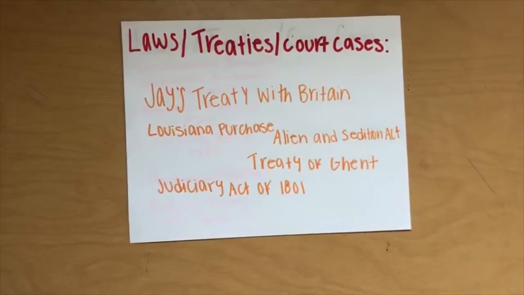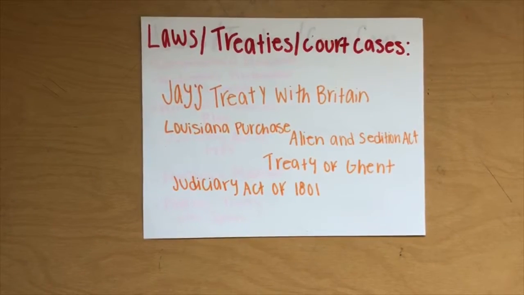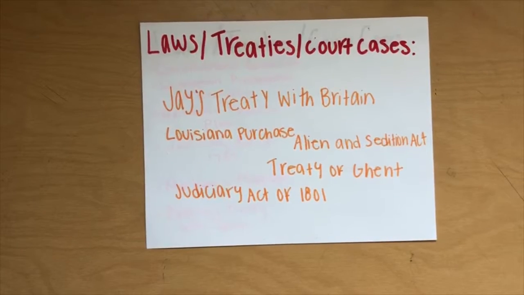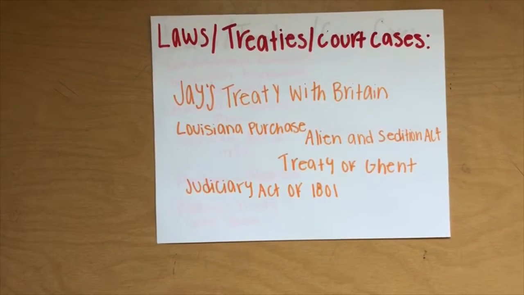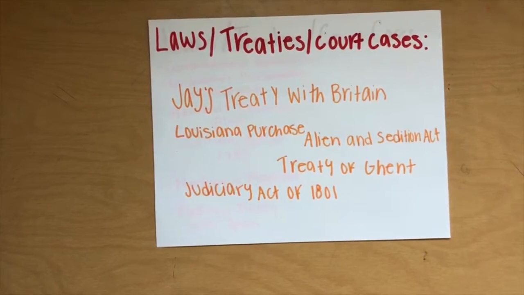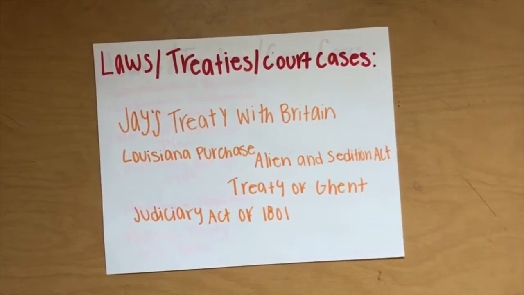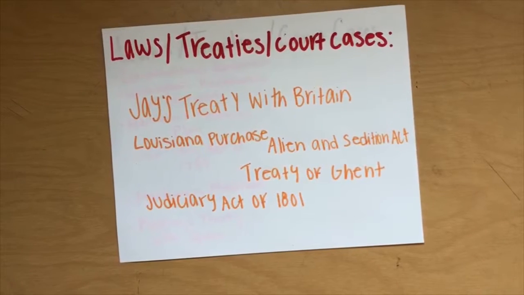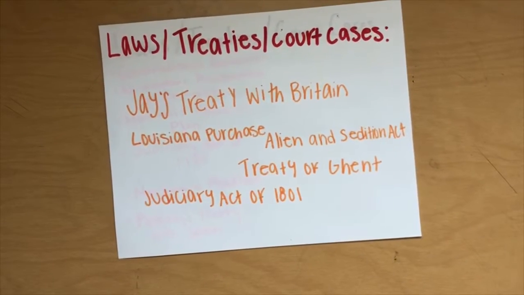Laws, treaties, and court cases. John Jay's Treaty from 1794 to 95. On November 19th, 1794, representatives of the United States and Great Britain signed Jay's Treaty, which sought to settle outstanding issues between the two countries that had been left unresolved since American independence.